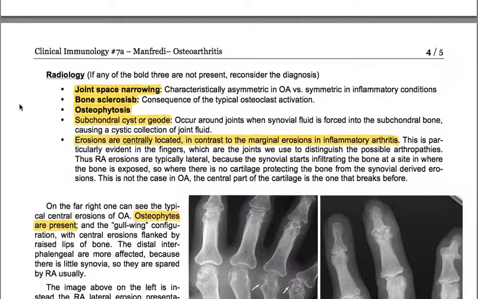Thus, rheumatoid arthritis erosions are typically lateral, because the synovial starts infiltrating the bone at a site where the bone is exposed, so where there is no cartilage protecting the bone from the synovial-derived erosions. This is not the case in osteoarthritis. The central part of the cartilage is the one that breaks first.